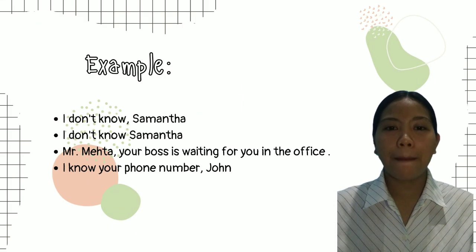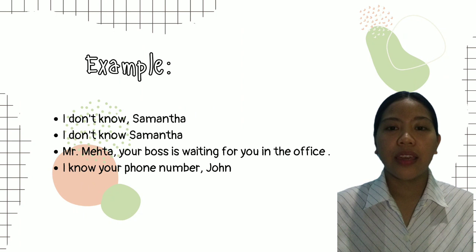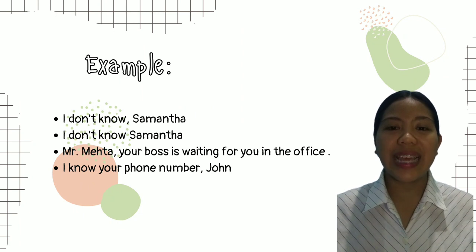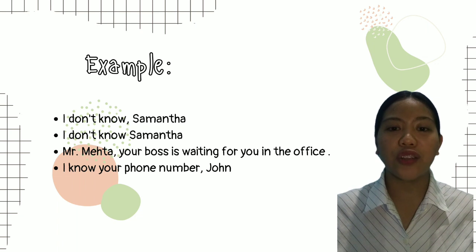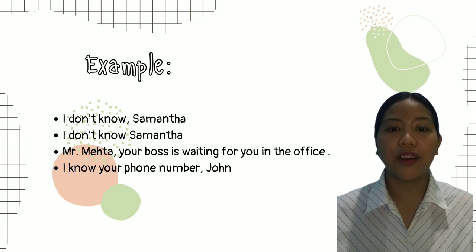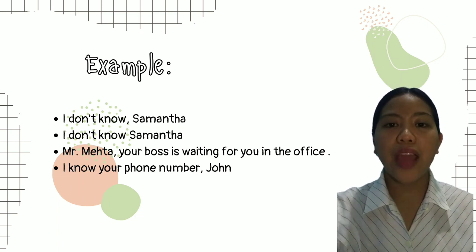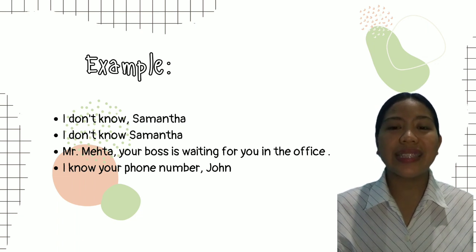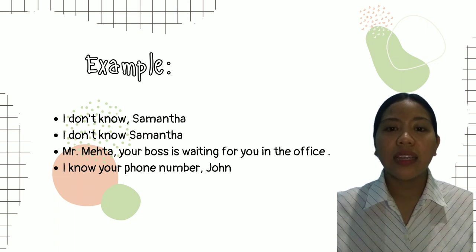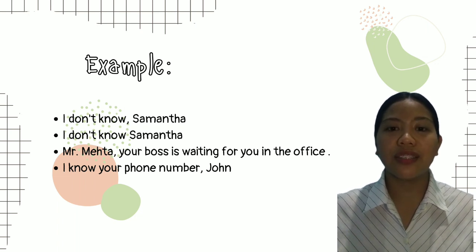For example, "I don't know, Samantha." Here, "I don't know" is a complete sentence where the speaker shows lack of knowledge about something. The noun Samantha, separated by a comma, shows that the speaker is talking to or addressing Samantha, and thus it is a vocative noun here. "I don't know Samantha." Here we cannot see any separator comma, and so it is a complete sentence. This sentence means that the speaker does not know Samantha, so Samantha here experiences the verb and hence is in the objective case.